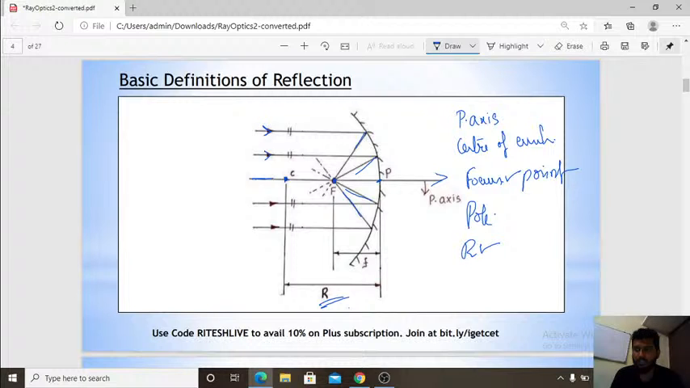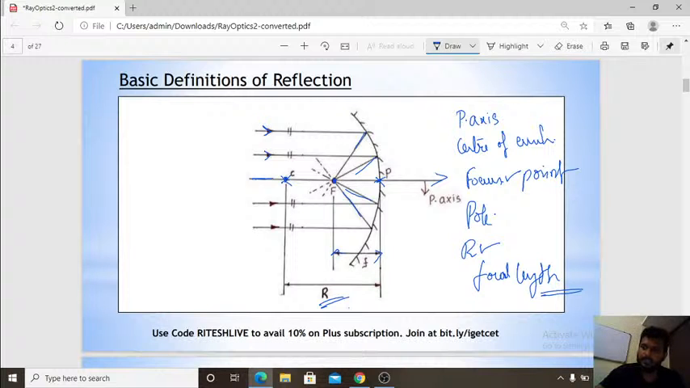Then what is pole now? Pole is nothing but the midpoint of the spherical mirror. So this is the center point of the spherical mirror. That is the center of curvature. Then what is focal length? Focal length is nothing but the distance between the focus point and the pole. So these are the main definitions of the reflections, my dear.